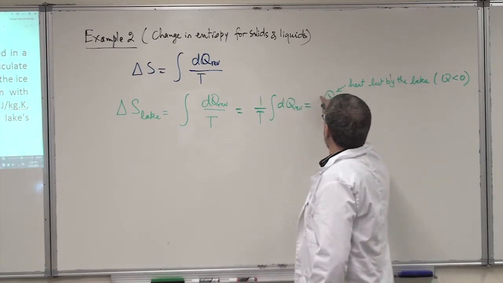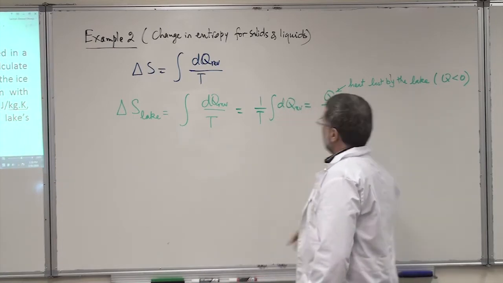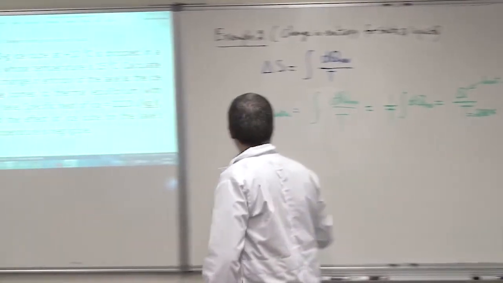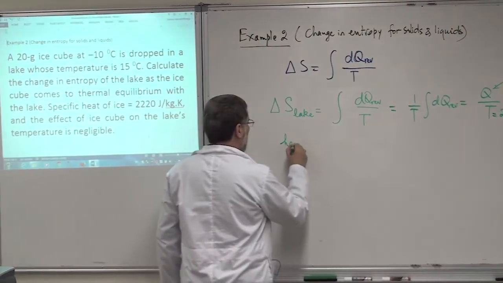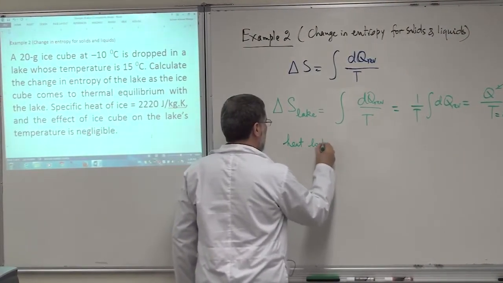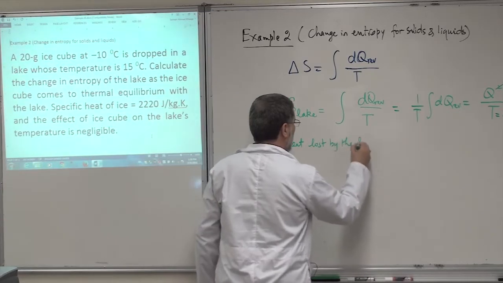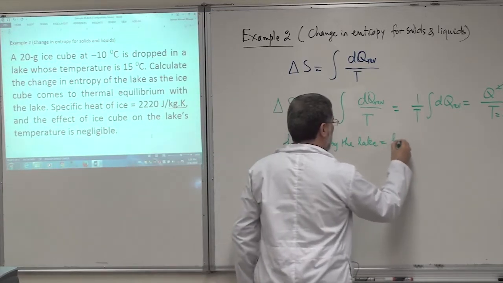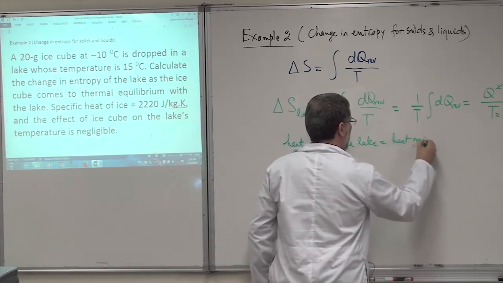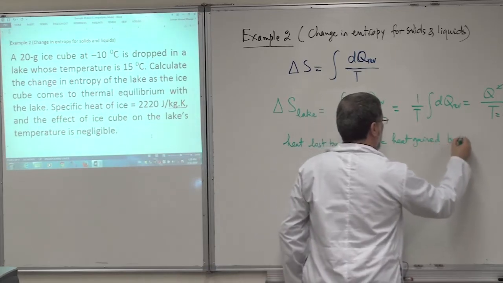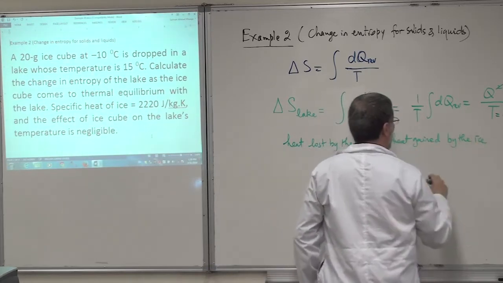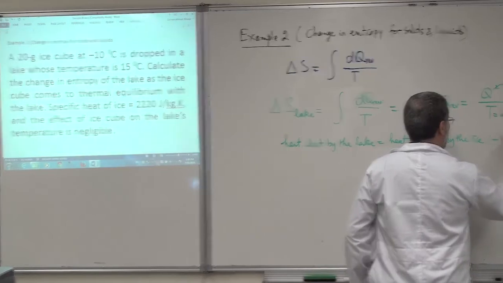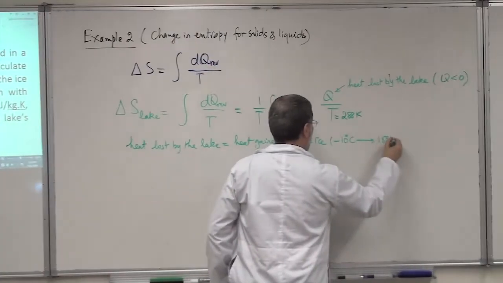Let's calculate the Q, the heat lost by the lake, and we have to go back to previous videos. So the heat lost by the lake is equal to the heat gained by the ice to go from minus 10 degrees Celsius all the way to 15 degrees Celsius.